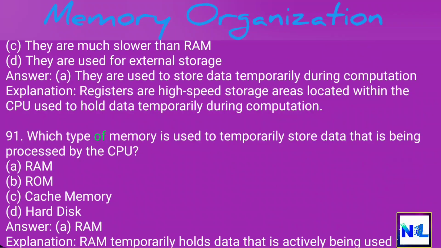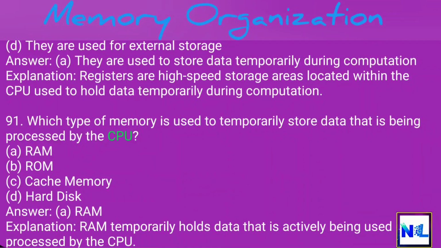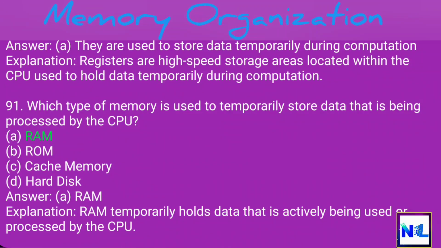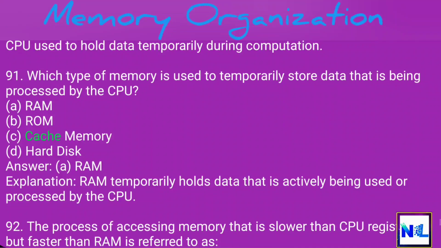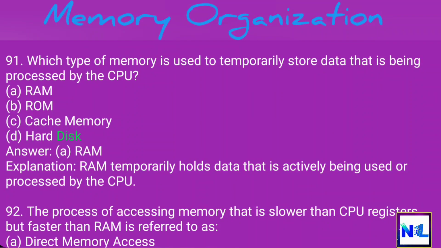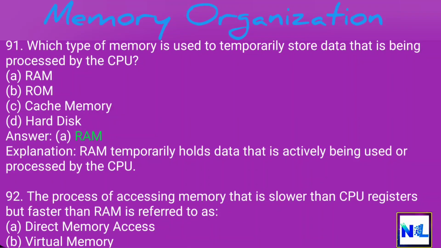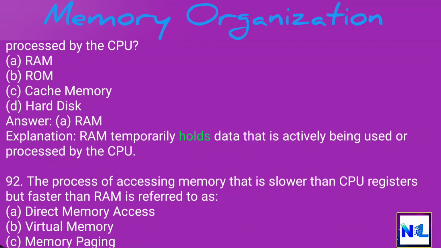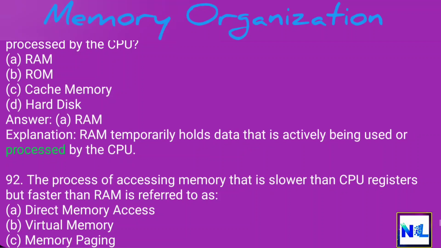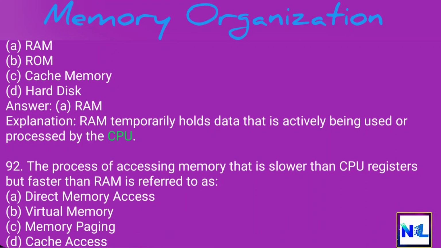91. Which type of memory is used to temporarily store data that is being processed by the CPU? A. RAM. B. ROM. C. Cache memory. D. Hard disk. Answer. A. RAM. Explanation. RAM temporarily holds data that is actively being used or processed by the CPU.